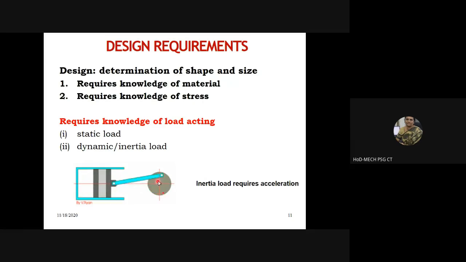The piston will move and you have a connecting rod, in blue here. The piston motion will get transferred to the connecting rod. Finally, it will rotate the crank. So you can see that a linear motion gets converted to rotary motion.